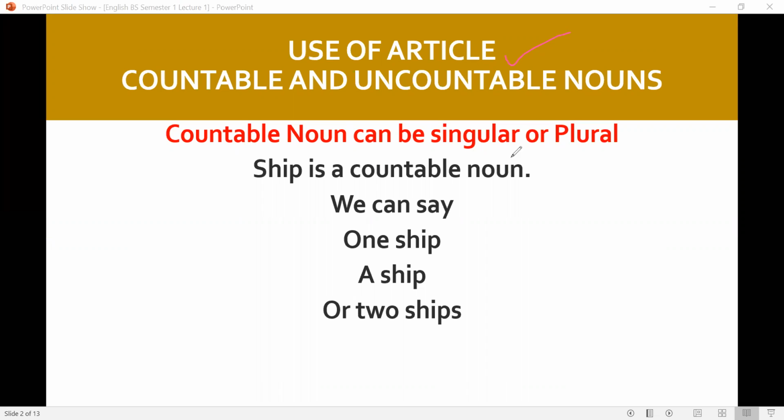Countable nouns can be singular or plural. Countable nouns are those nouns which we can count, 1, 2, 3, where we can use a and an, or where we can use some numeral, 1, 2, 3, 4. These are the countable nouns. Ship is a countable noun. We can say one ship, a ship, or two ships. Where we can use a numeral or an article, that is a countable noun.